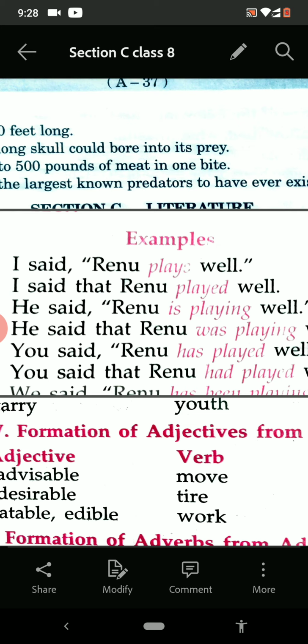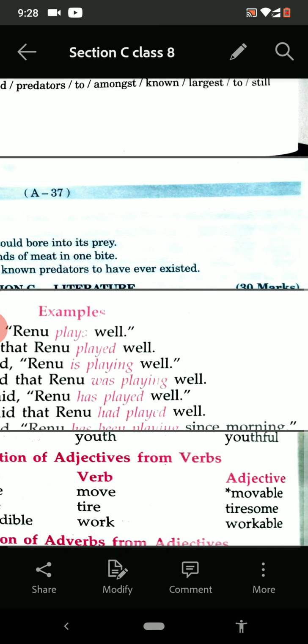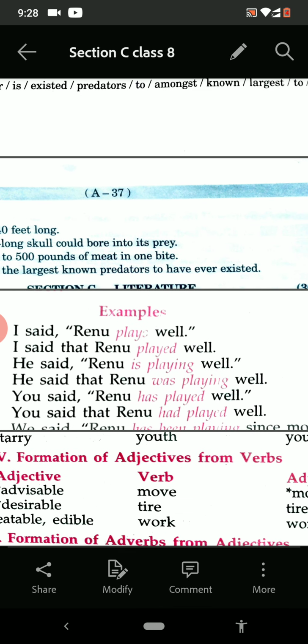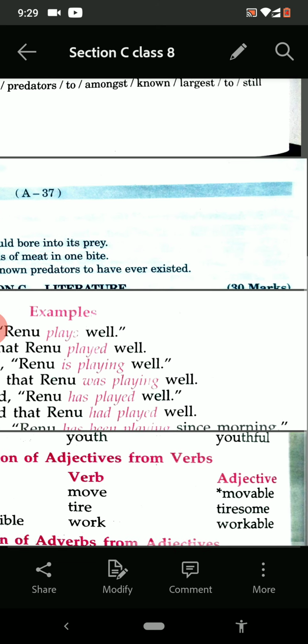Now see, the next one is formation of words, the formation of adjectives from the verbs. Verbs have been given and you form the adjective. Advisable, desirable, eatable, edible; move, tire, work.